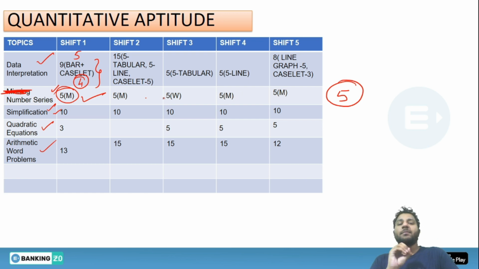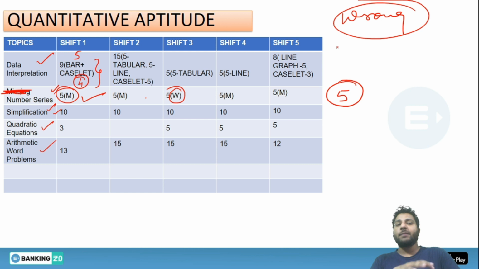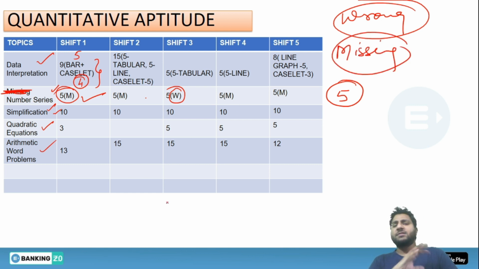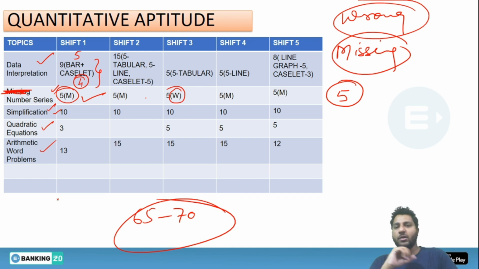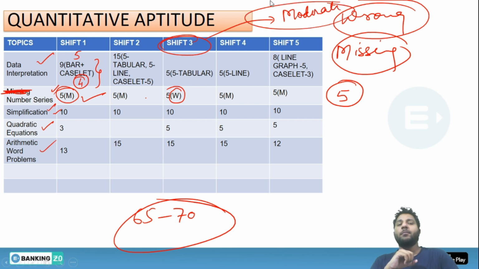Only in the third shift did you get wrong number series; otherwise you keep getting missing number series, because the examiner is a bit lenient towards the aspirants and most aspirants are going between 65 to 70. So the third shift was also of moderate level. You cannot say it was tough, but moderate.